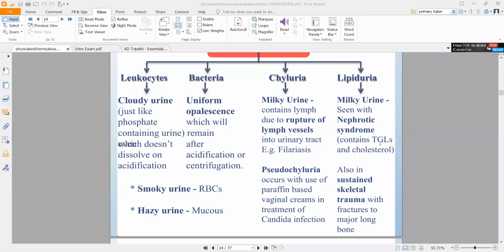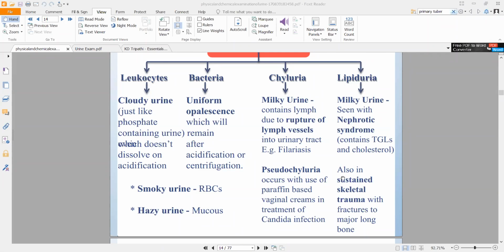TGLs are triglycerides. Your urine will have a lot of triglyceride and cholesterol, which will give the characteristic milky color in the urine. This can also happen in skeletal muscle trauma. If someone has skeletal muscle trauma, or a condition like rhabdomyolysis, then you will get lipiduria as well, right?